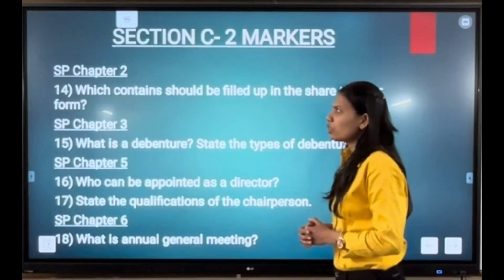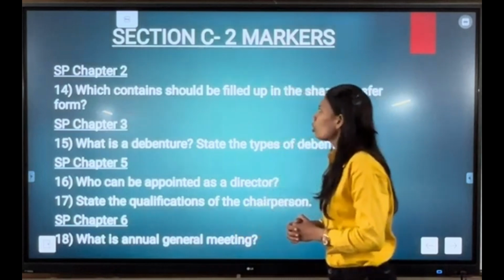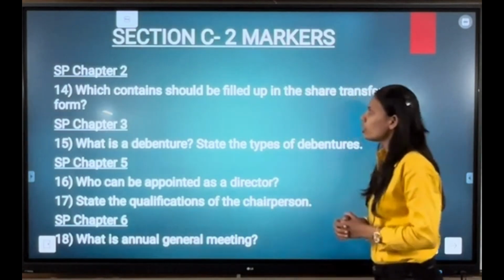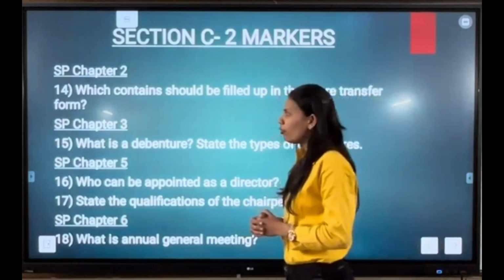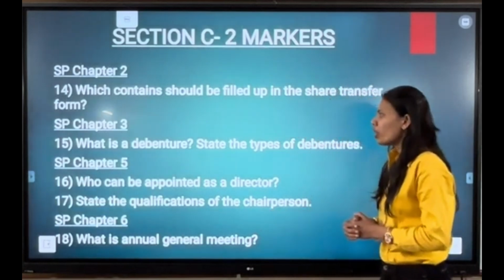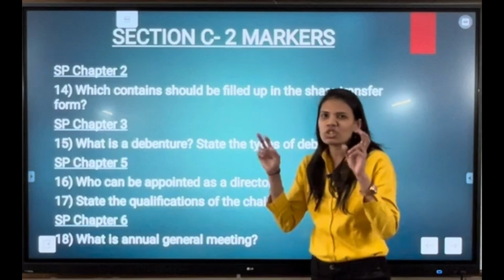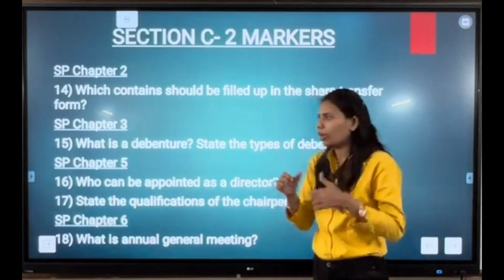Next, moving ahead with SP chapter number 2, we have our first question as: which contents should be filled up in the share transfer form? Next, moving ahead with SP chapter number 3, we have only one question, and that question is: what is a debenture? State the types of debenture. This question is also repeatedly asked in your board examination. You should prepare it very well.